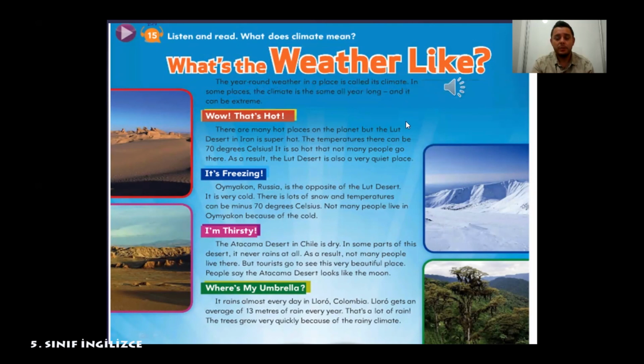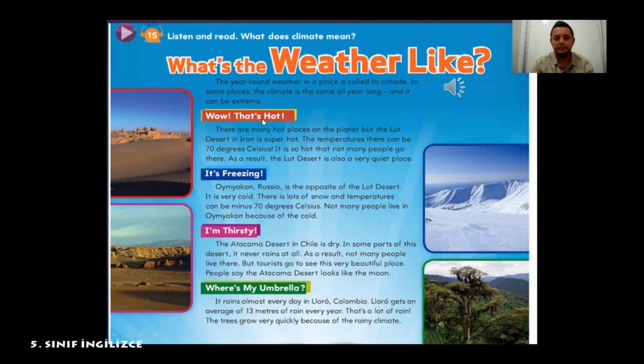In some places, the climate is the same all year long, and it can be extreme. So, as you can see, some climate can be extreme. And we have got 4 examples for that. Extreme climate types. Number 1 is, the subject is, wow, that is hot. So first, let's listen to this part, then we're going to talk.